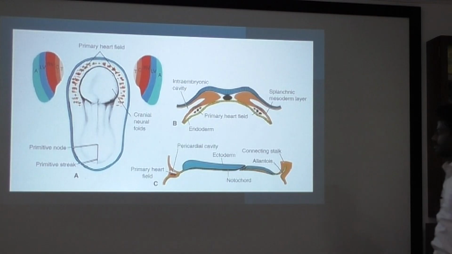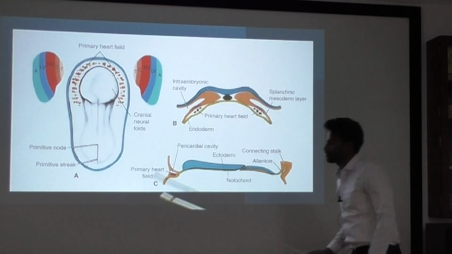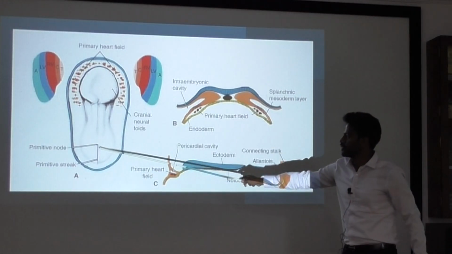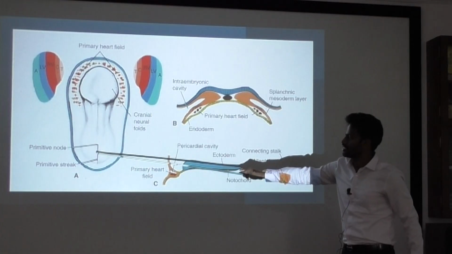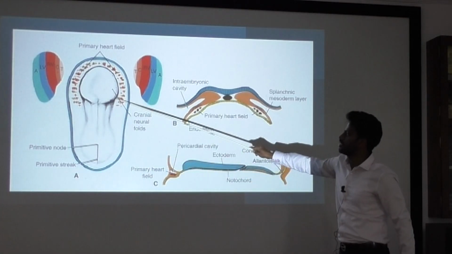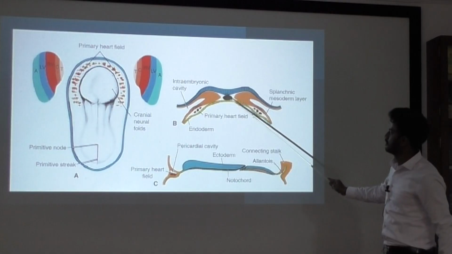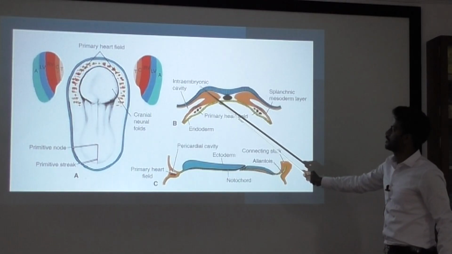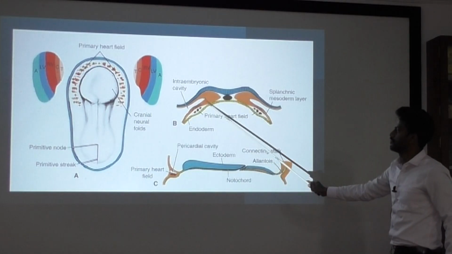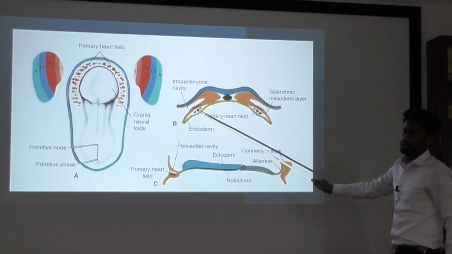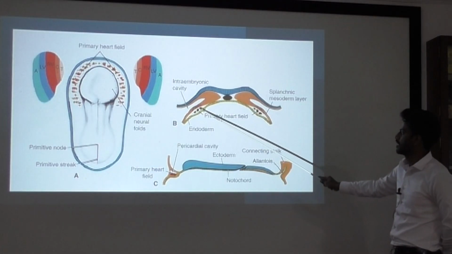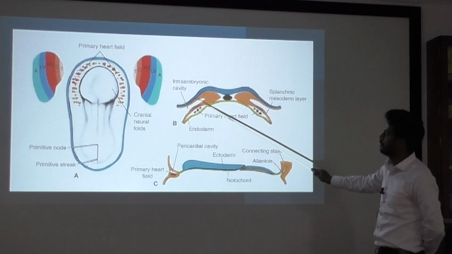Here you can see, adjacent to the primitive streak in the epiblast, there are cardiac progenitor cells. From there they migrate to the lateral plate mesoderm. This is paraxial mesoderm, this is intermediate mesoderm, this is lateral plate mesoderm. Here in the lateral plate mesoderm the primary heart fields have migrated, above which we have the intraembryonic cavity.